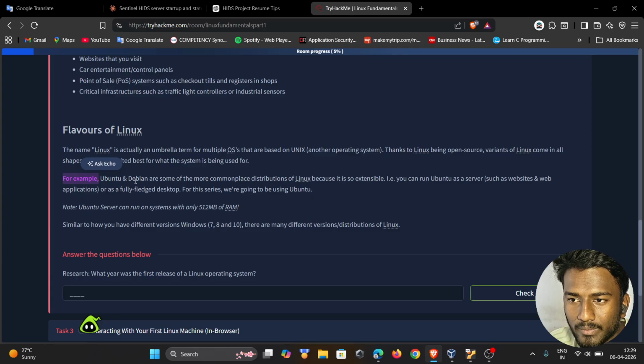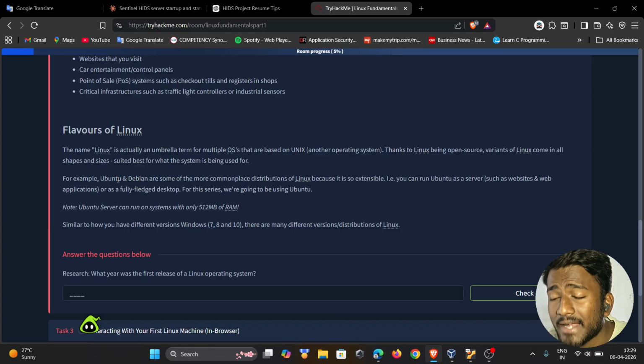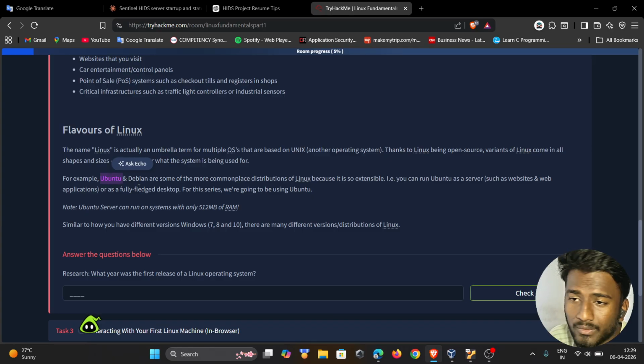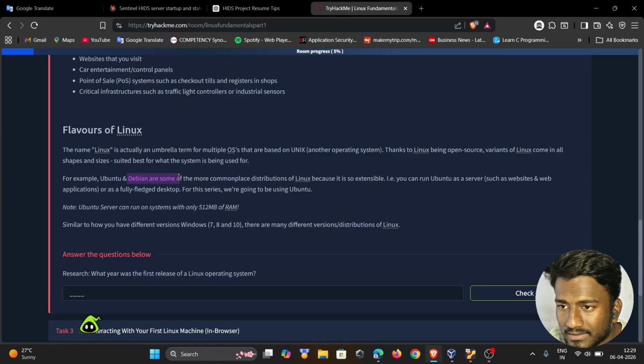For example, Ubuntu and Debian. As I told you, I am familiar with Ubuntu. Ubuntu is really famous and really lightweight, and anyone can use it for any task. Debian is one of the more commonplace distributions of Linux because it is extendable.